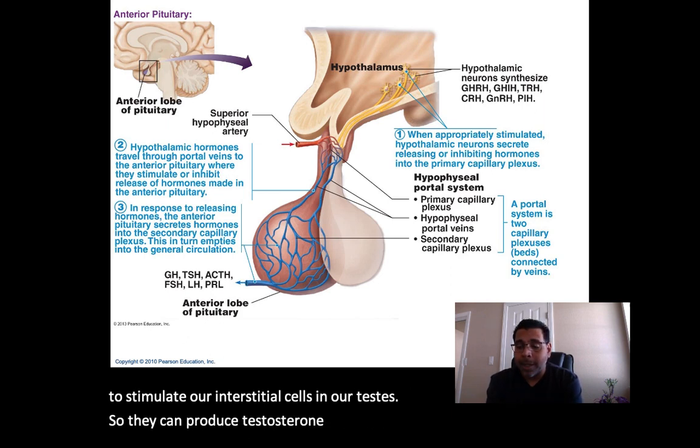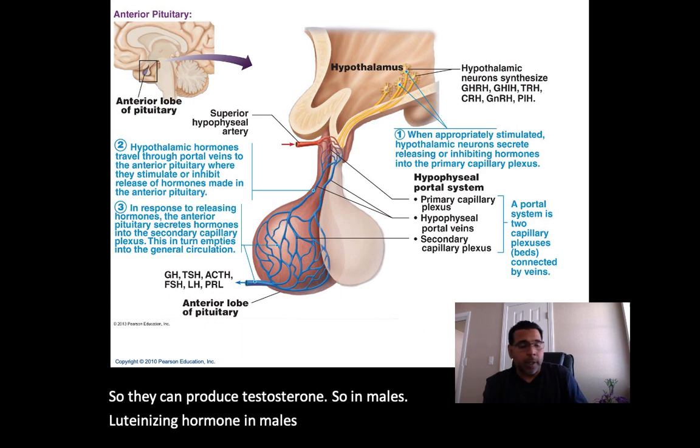So in males, luteinizing hormone is responsible for stimulating.